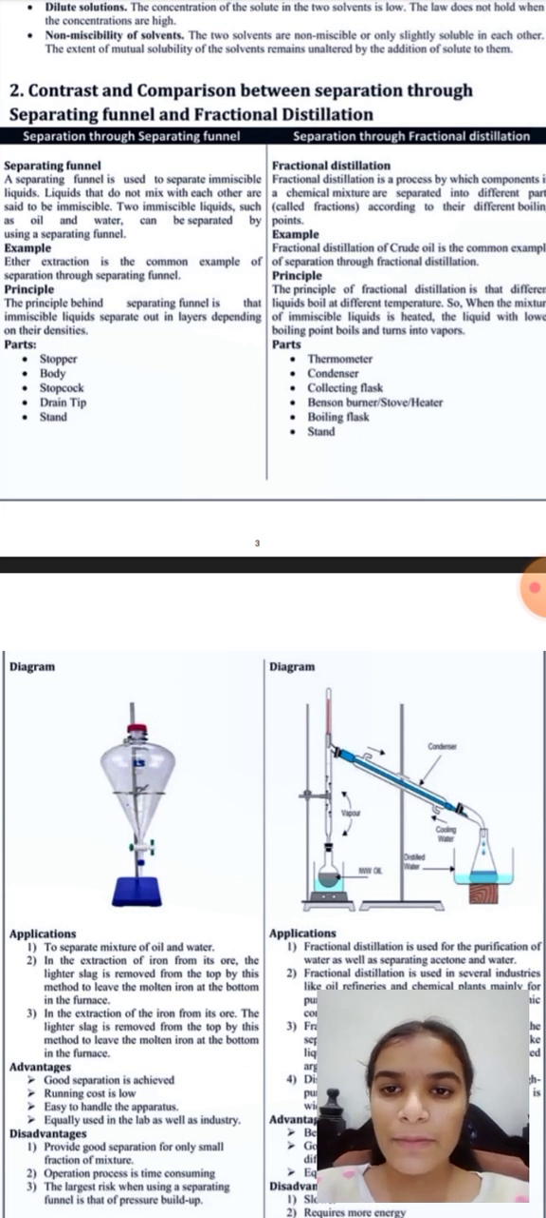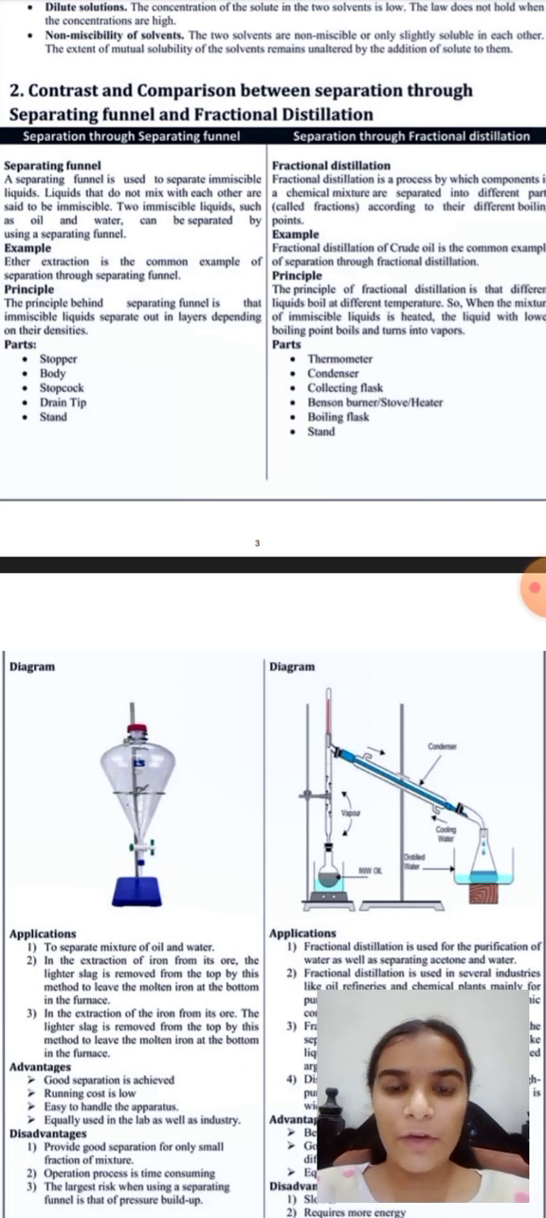Now the principle of the separating funnel. The principle behind the separating funnel is that immiscible liquids separate out in layers depending upon their densities. Its parts are: stopper, body, stopcock, drain tip, stand.